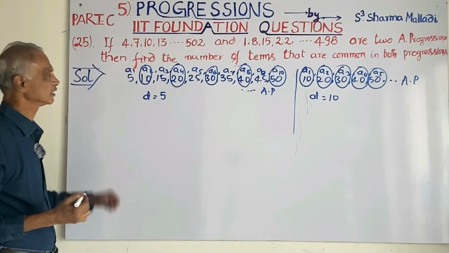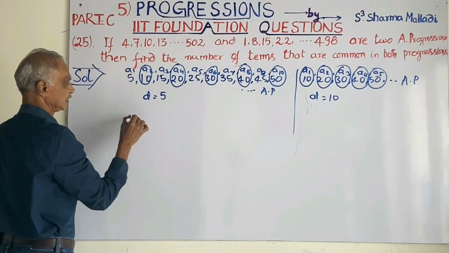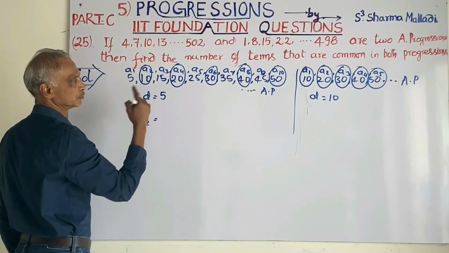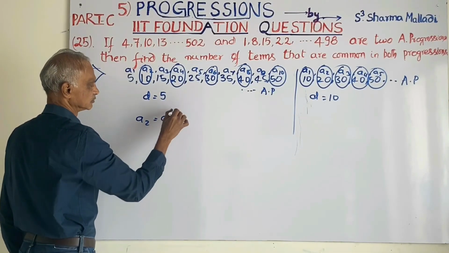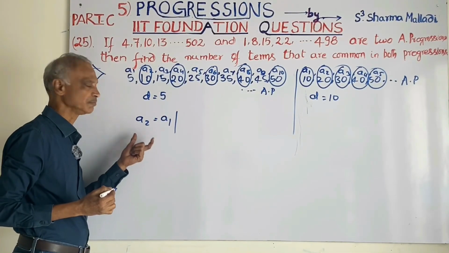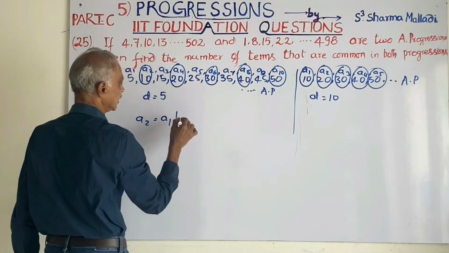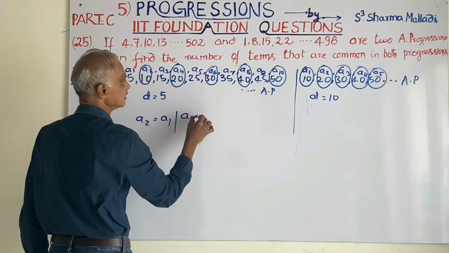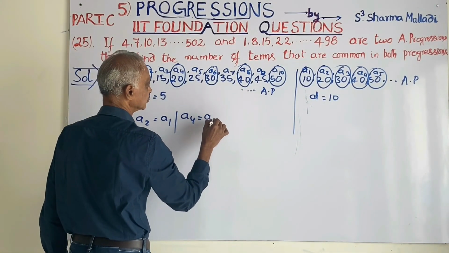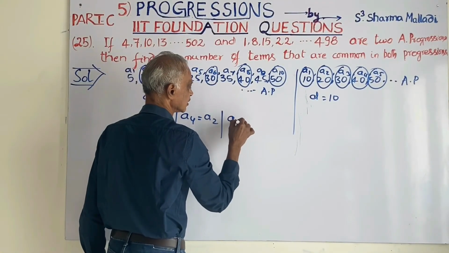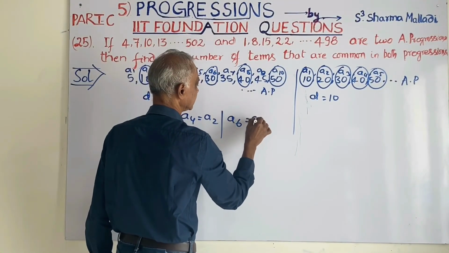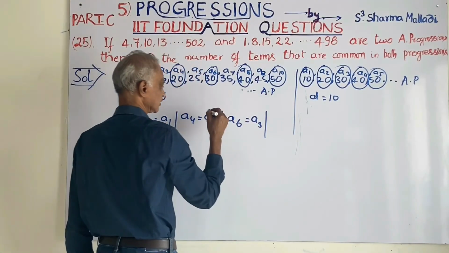How many terms are there? Identical terms: A2 is equal to A1. It's one pair of identical terms. Another one, A4 is equal to A2. A6 and A3, they are identical to each other.